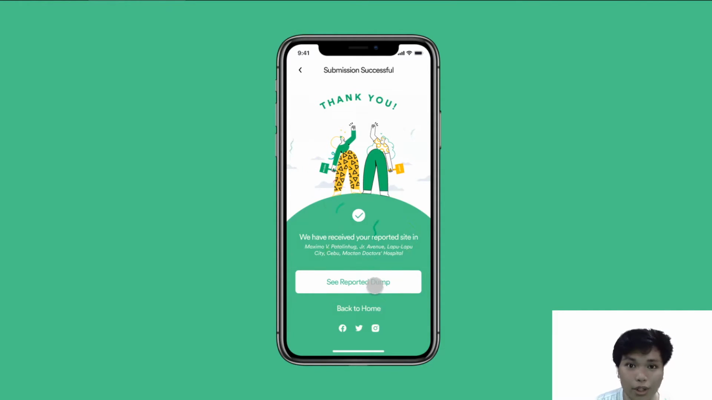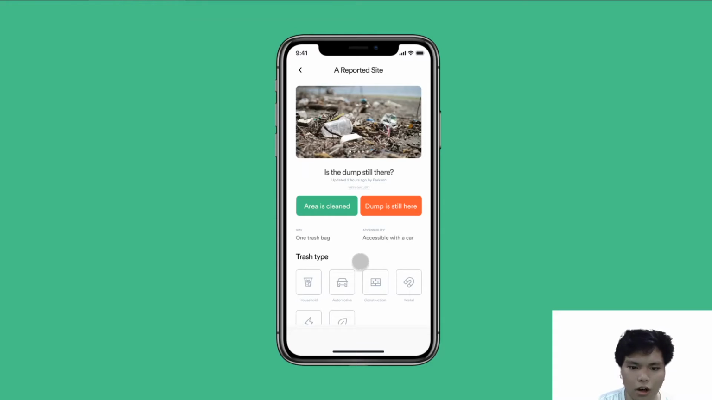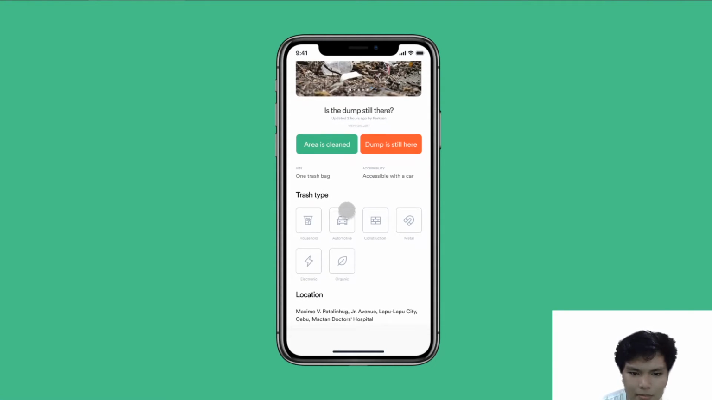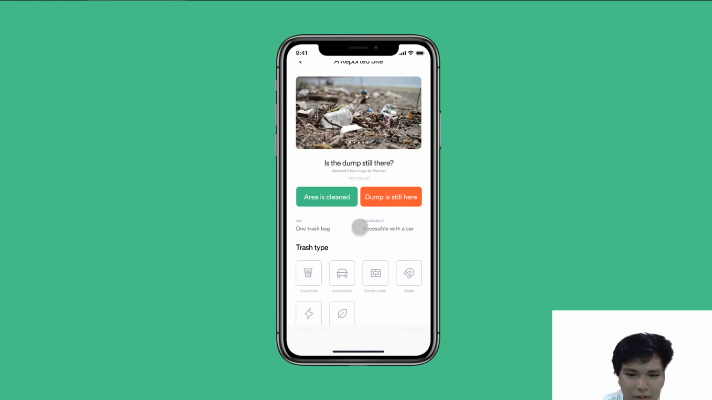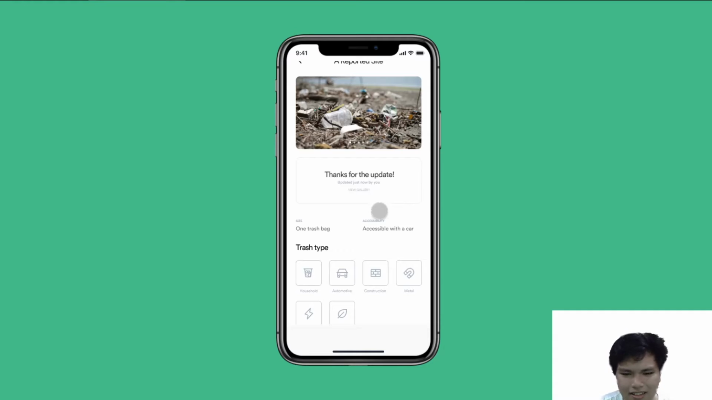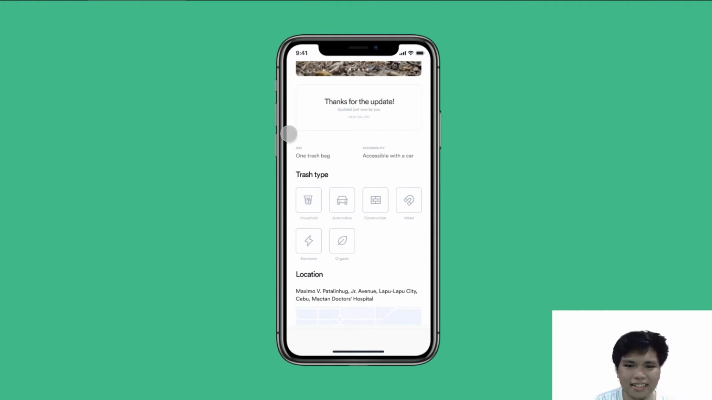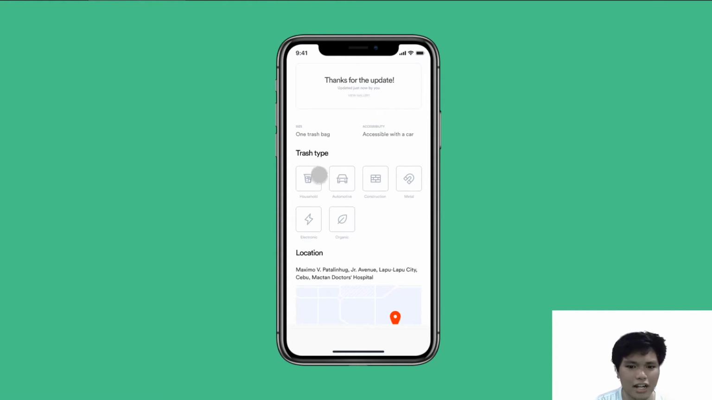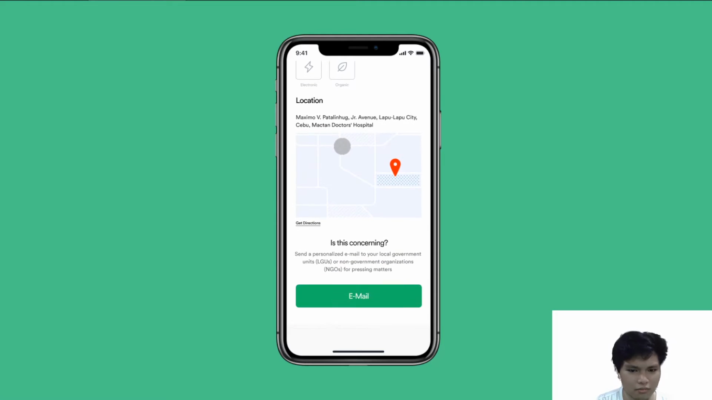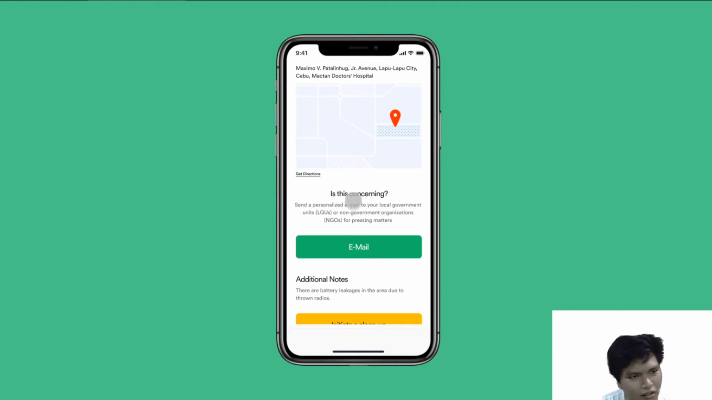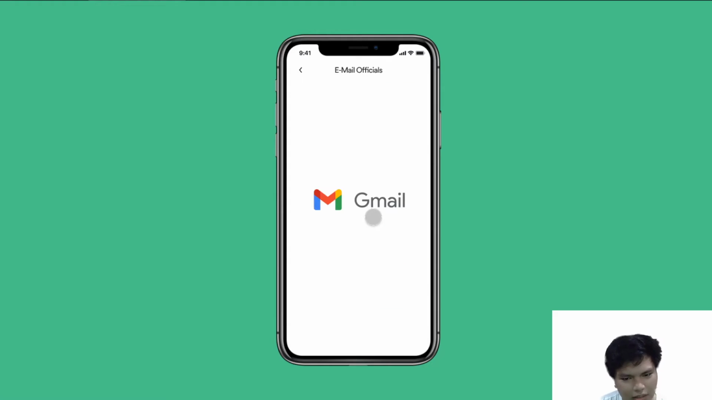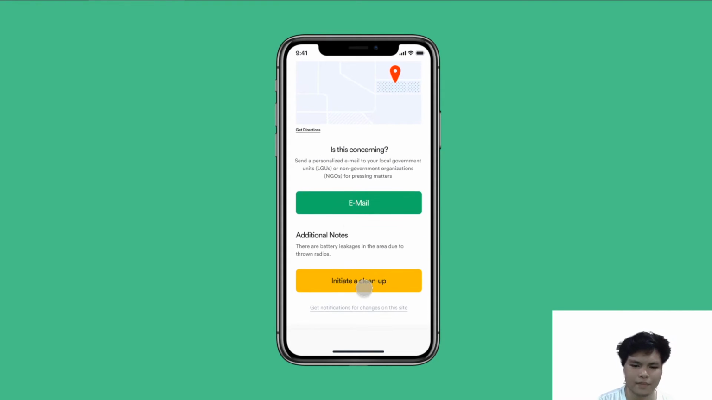Now let's go to the reported dump. And okay, let's say that I'm somebody who has seen a dump and is actually curious and wanting to start a cleanup. So of course, if you're within the location, you can always mark this. If it's still here, it's still here. So what are the details for this? It's a one trash bag size. It's accessible with a car. These are the trash types. Cool. Location, near me. It's concerning. There are leakages. Should I email them? Nah. Okay, let's initiate a cleanup.